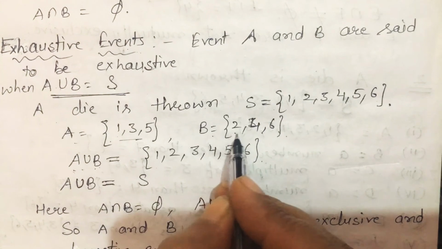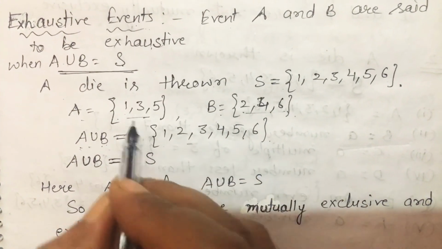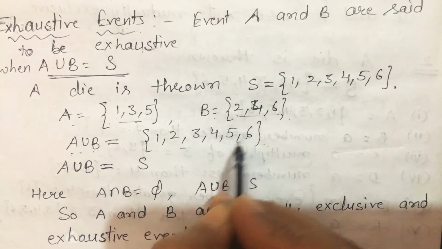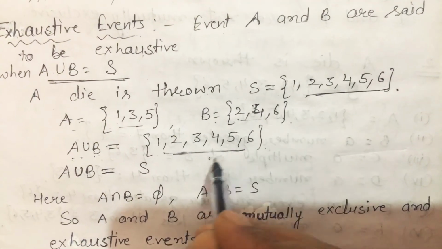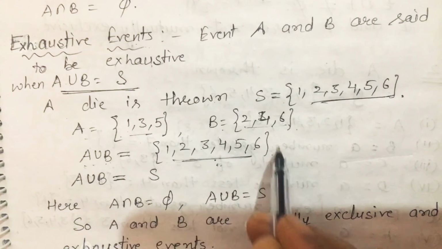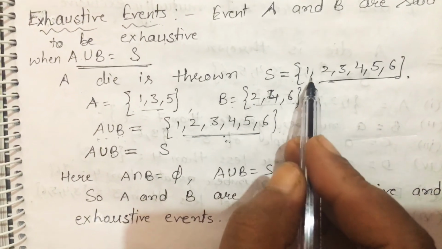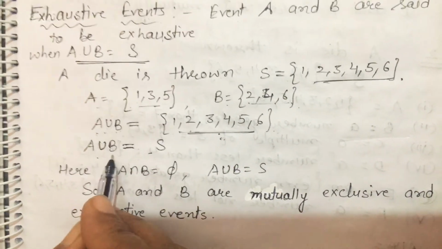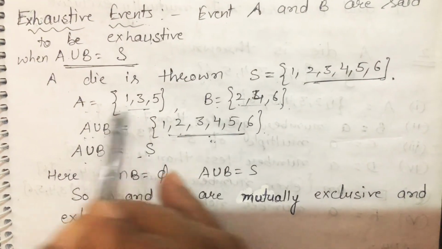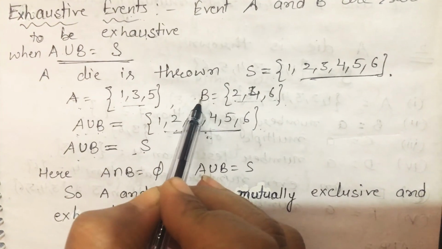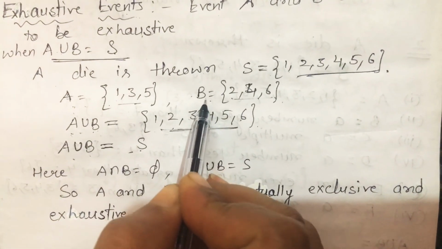All the elements of A and B will come in A union B. So 1 2 3 4 5 6, and this is equal to the sample space, because all the elements of the sample space are in this. If A union B is equal to the sample space, then A and B are exhaustive events.